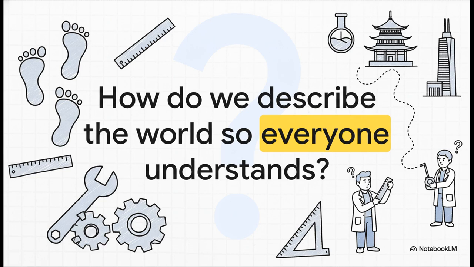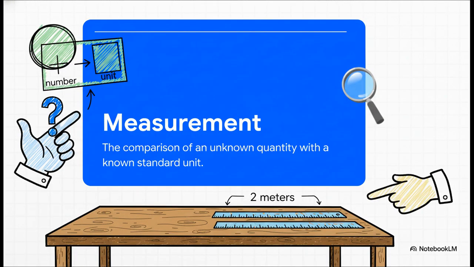Just imagine this for a second. You're building a rocket with a team, but your definition of a foot is totally different from your partner's. It would be an absolute disaster, right? Total chaos. And that's the core problem we're trying to solve. How do we create a system that's so universal that a measurement made in Tokyo means the exact same thing in Toronto, no questions asked? And the solution is actually this really simple but powerful idea.